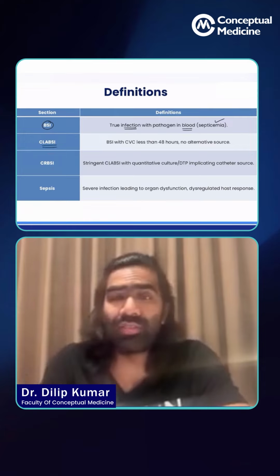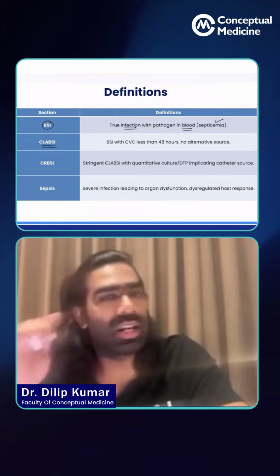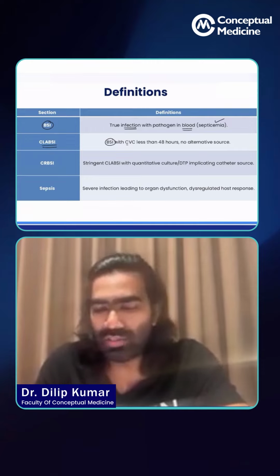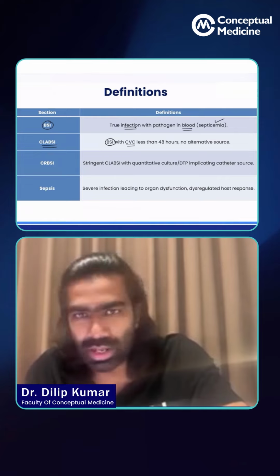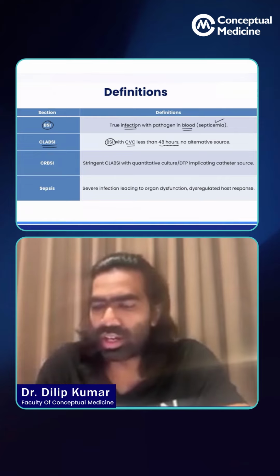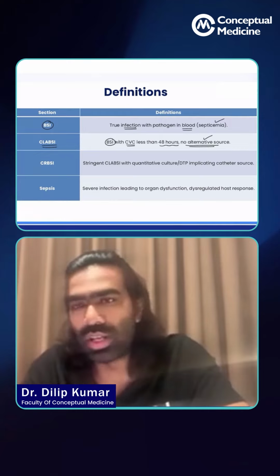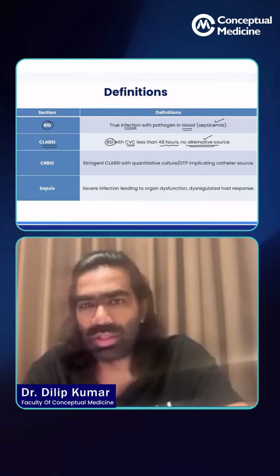Then we have a definition for CLABSI, that is called central line associated bloodstream infection. Which is nothing but a bloodstream infection with a central venous catheter in place, and that is occurring within 48 hours, without any alternative source. So that is what we call CLABSI.